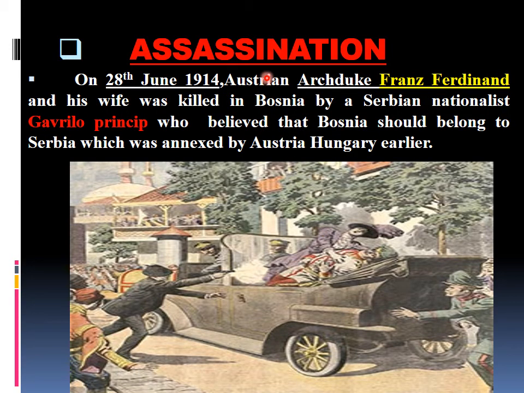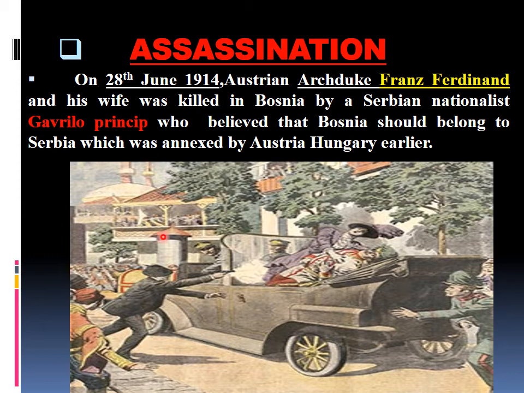Assassination. Assassination is nothing but killing. On 28th June 1914, the Austrian Archduke, the Prince of Austria-Hungary, was going through Bosnia when a Serbian nationalist, a guy from a Serbian terrorist group named Gavrilo Princip, killed him in his car along with his wife Sophie. The reason behind the killing was that Bosnia had been annexed, occupied, by Austria-Hungary a few years earlier, but it belonged to Serbia.